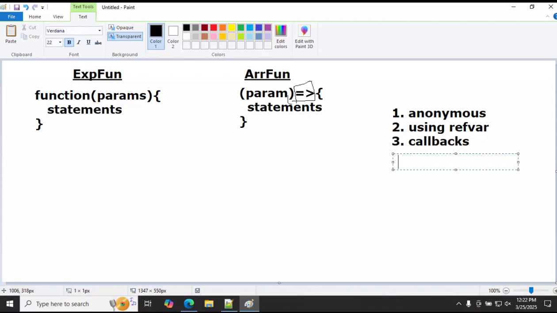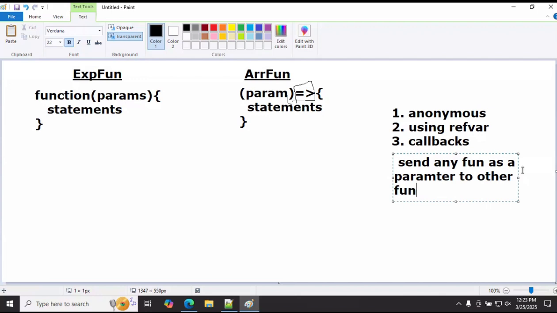So callbacks means sending an anonymous function as a parameter to another function. Not just any function, an anonymous function as a parameter to other functions is called a callback.